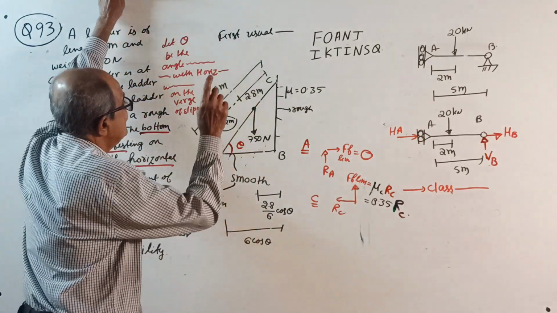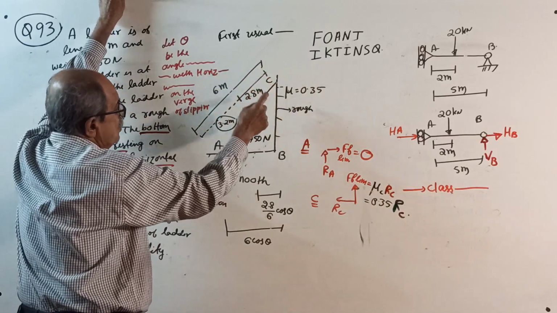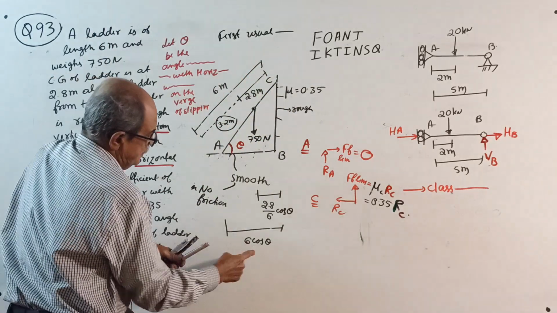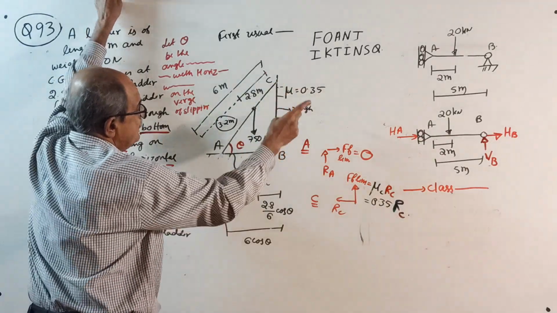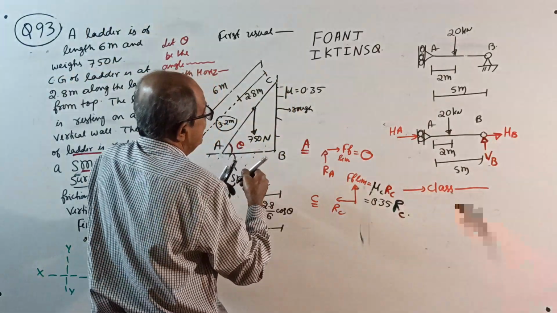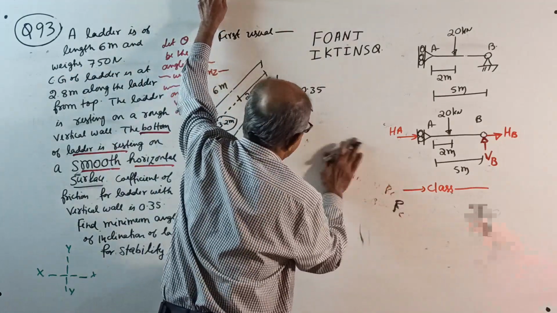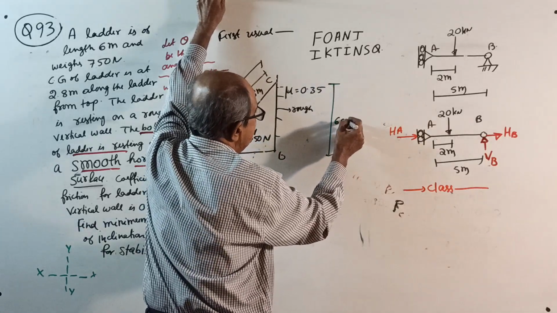Then further, the centroid is at 2.8 from the top. So now, if this is 6 meter, this is 6 into cos theta. You know it. 6 into cos theta. This is 6 into sin theta. Okay, already told. This is 6 into sin theta.